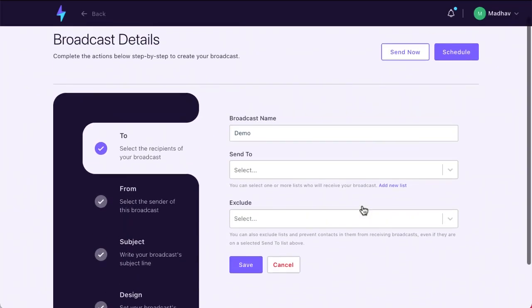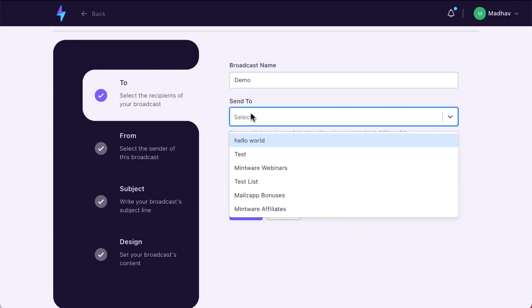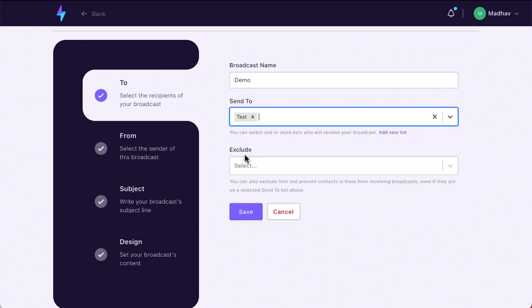When you come here, the broadcast is a very simple four-step process that your users will be able to go through for Mailzapp to instantly create these messages. We won't actually send anything out, because this account is live. The moment I say it's sent, everybody who's in this gets the email.